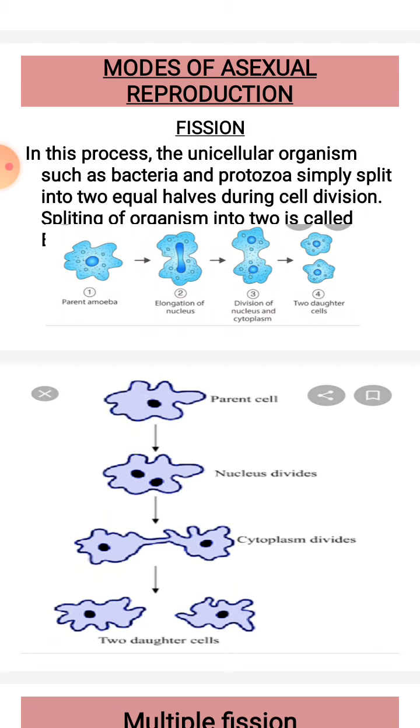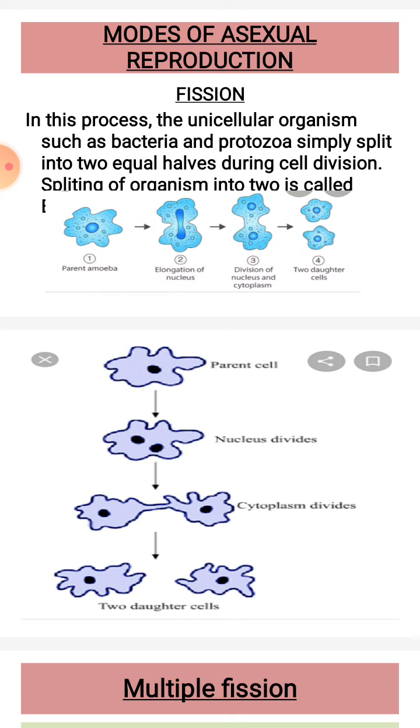The first one is fission. There are two types of fission, binary fission and multiple fission. See, first we have to see binary fission. In this process, the unicellular organisms such as bacteria and protozoa simply split into two equal halves during cell division. Splitting of organism into two is called binary fission.